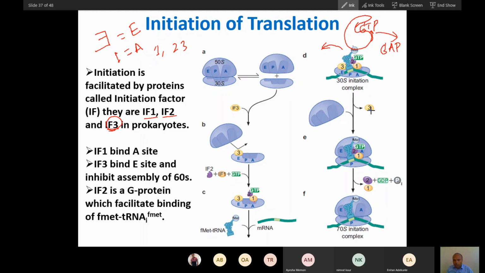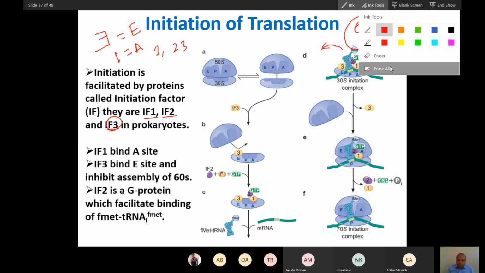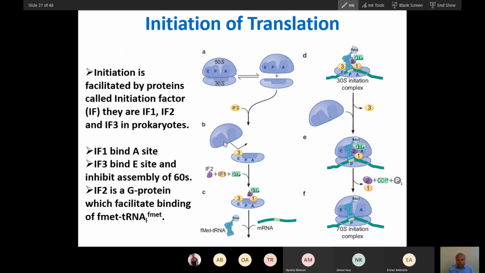After all these factors dissociate, the larger unit will assemble. So recognize the sequence. First initiation factors 1 and 3 will bind, then 2 will bind, then tRNA will bind. Then the mRNA will come and bind through the Shine-Dalgarno sequence.